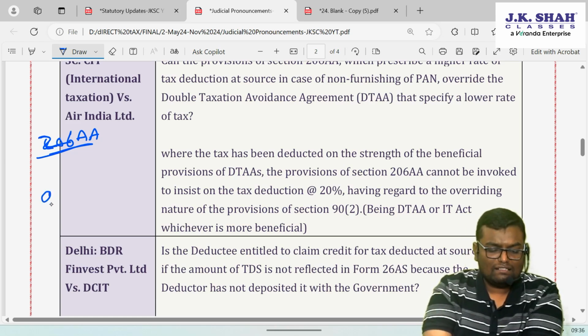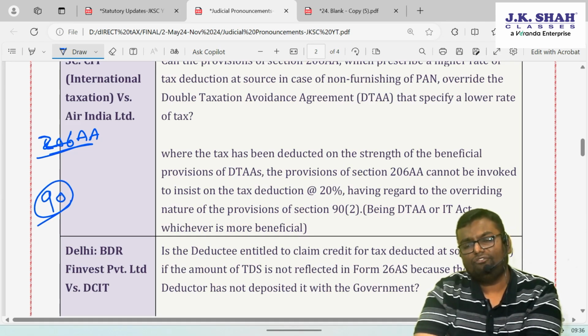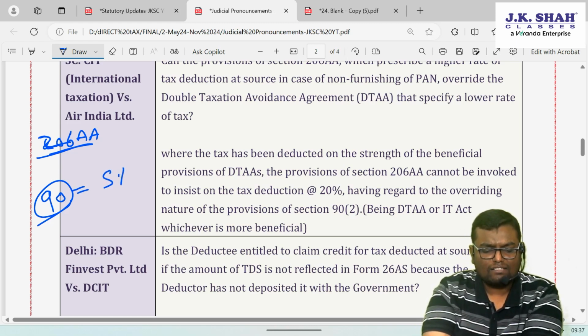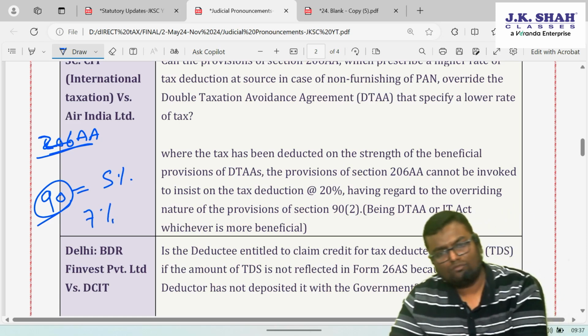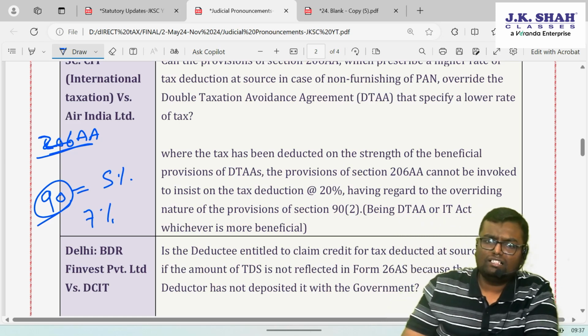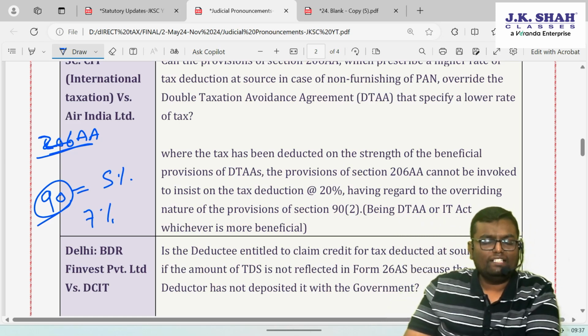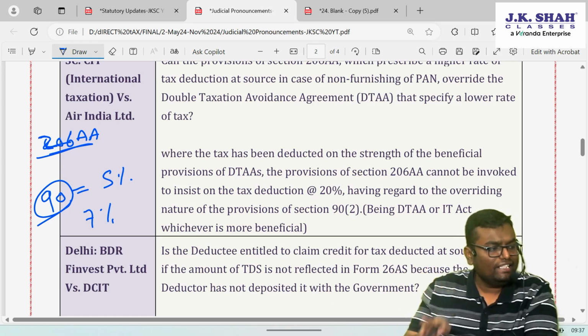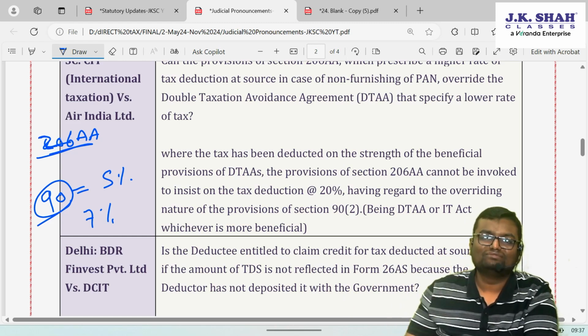Now there is one more section, section 90, which says that if any transaction is covered by DTAA, and TDS is to be deducted, then you will deduct TDS at DTAA ka rate. Now let's say DTAA ka rate of TDS is 5%, whereas in income tax for the same kind of transaction the rate is 7%. At what rate you will deduct TDS? 5%, because section 90 says that to any assessee to whom DTAA applies, which provisions will be applied? Which is given under the Act or which is given under DTAA, whichever is more beneficial.